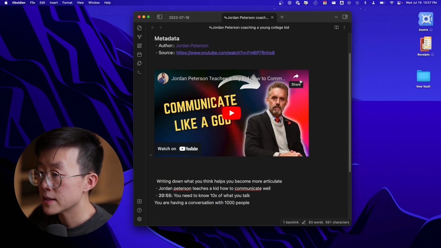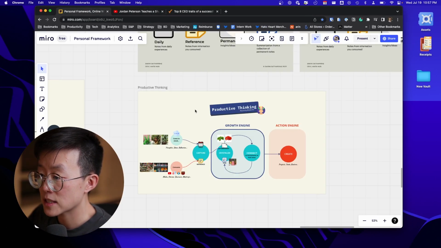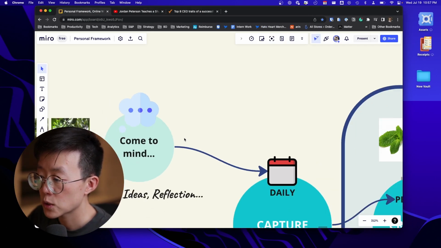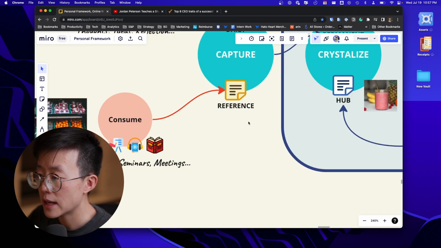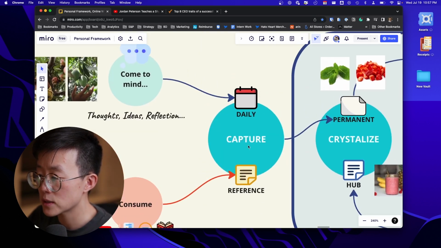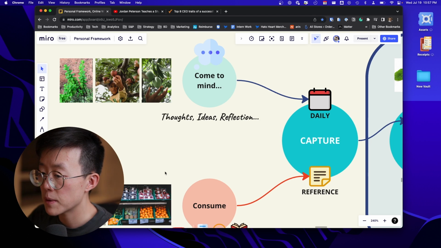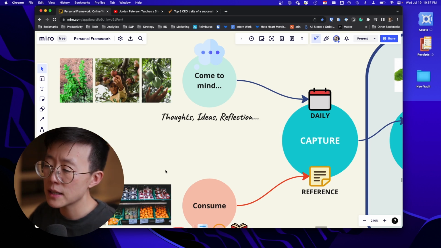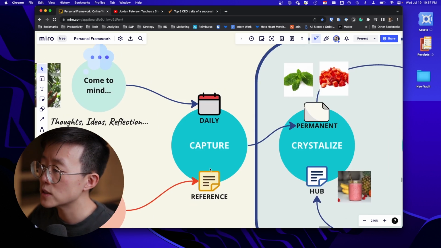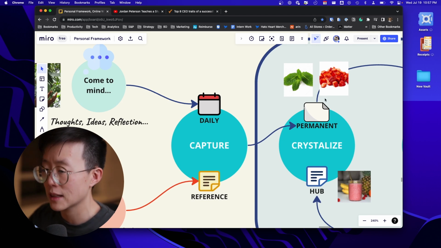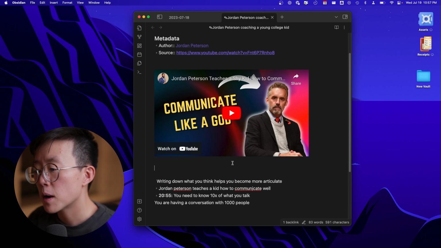Now, if we map this to the diagram that I have explained before, we have just created the daily note and also a reference note. So this is information that is still in a pretty much raw format. We have to distill it into more refined information so that we can use it later. The next step is writing a permanent note.